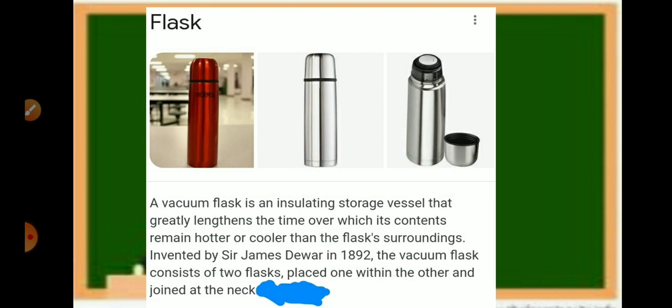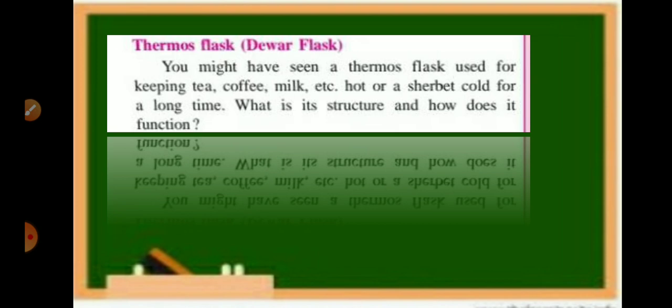So you would know what a flask is? Flask is the thermos. Here the topic also shows the thermos flask. You might have seen a thermos flask used for keeping tea, coffee, milk, etc. hot or cold, like sherbet also, for a long time. What is its structure and how does it function? Here all the functions are shown to us, and the diagram is also shown. Write this caption, copy it in your notebook and draw this diagram.